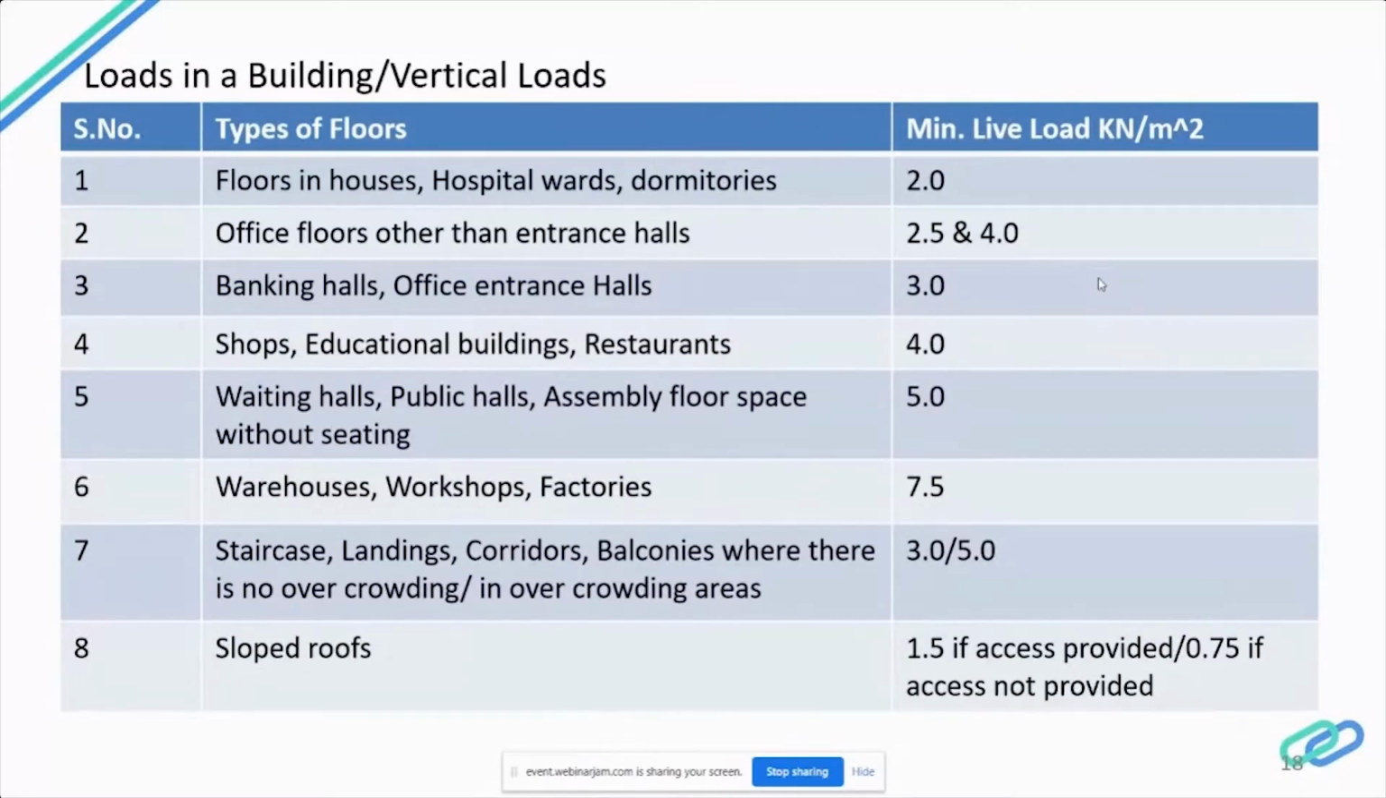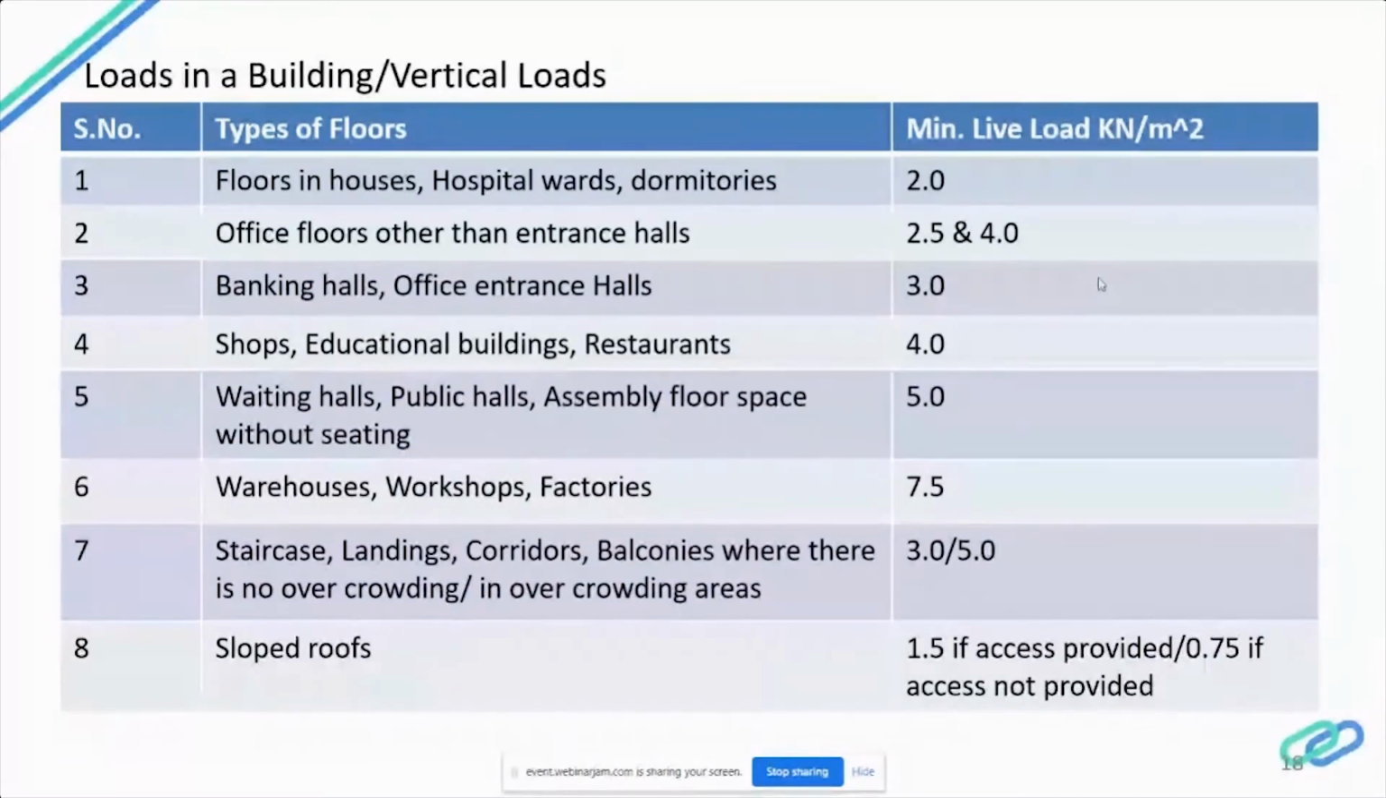In a residential building design, for floors in a house, hospital wards, and dormitories, you have to consider a minimum live load. If the client has given any specification, like a live load of 5 kilonewton, then you have to consider it as per the client requirement. Whichever is higher, you have to take into consideration, but please don't go below the load specified in the codal norms.